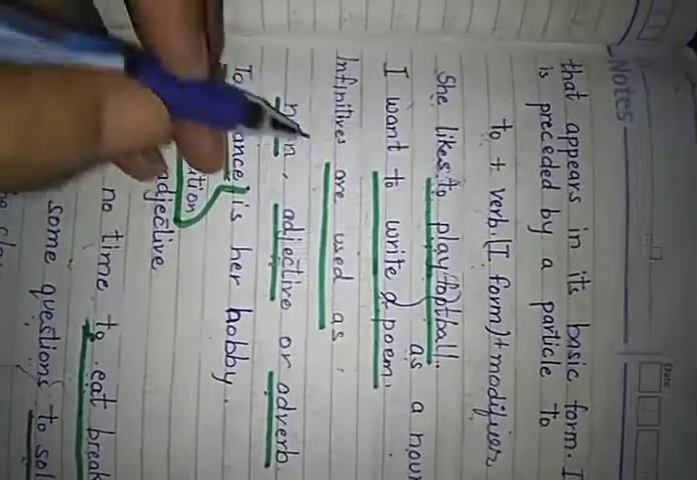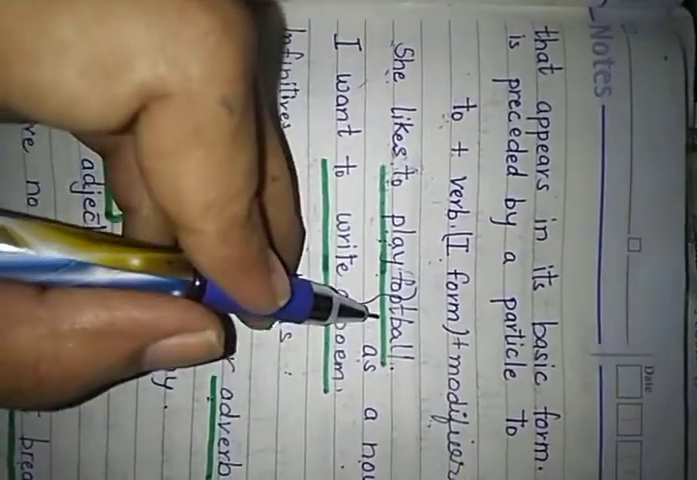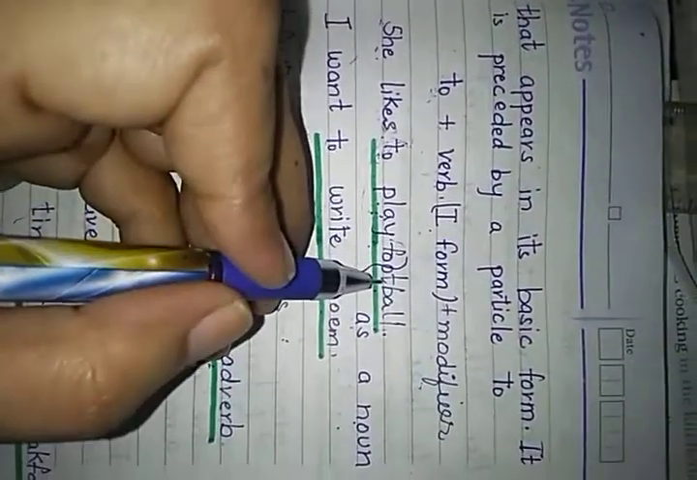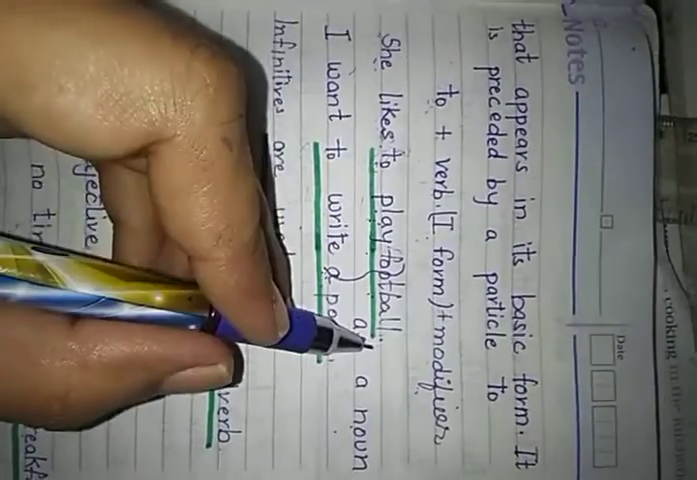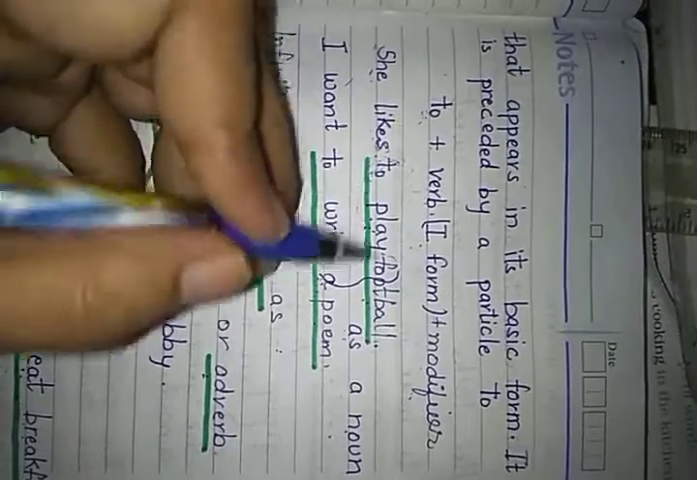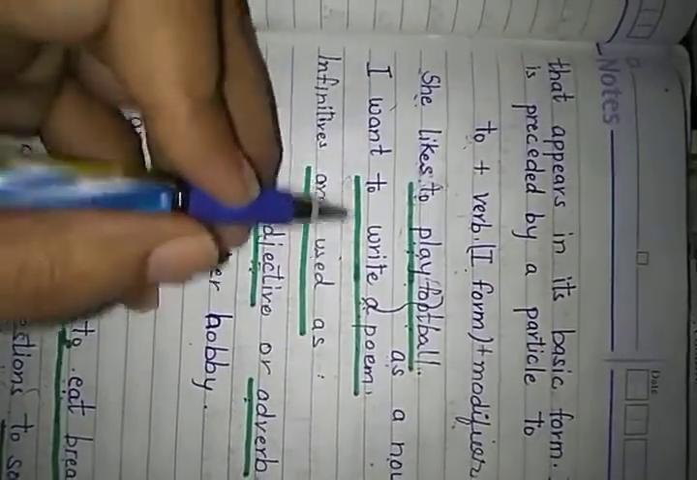So here are three examples I have given you as a noun. She likes to play football. To, used with play, basic form, first form, with modifier. And this group of words is working as a noun in this sentence. So this is an infinitive phrase: to play football.